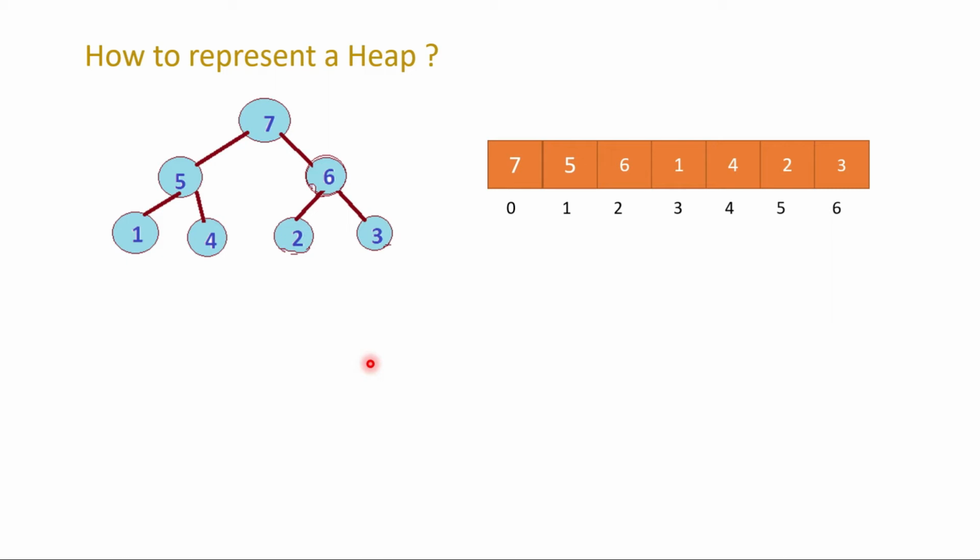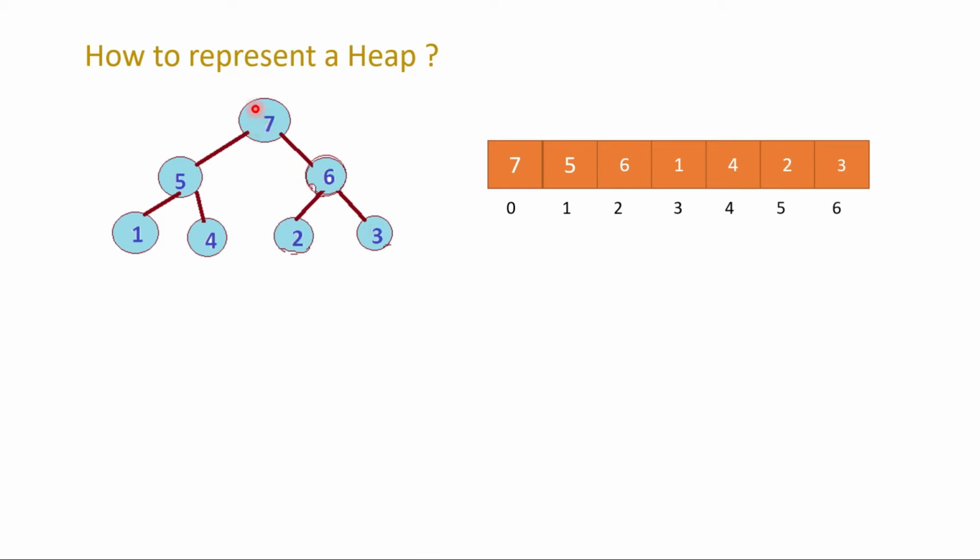Now we will discuss how to represent a heap. In the previous section we discussed what a min heap and max heap are. For our examples, mostly we will talk about max heap only. As you can remember, when we talked about complete binary trees in our previous lecture, we saw how to represent a complete binary tree as an array. The same thing we will apply here also.